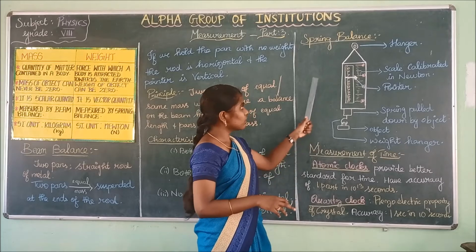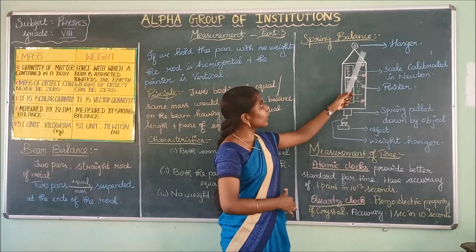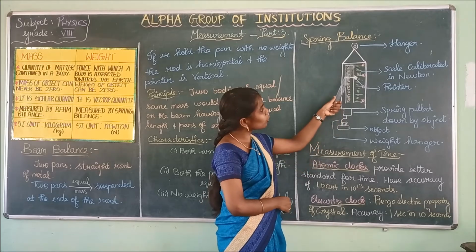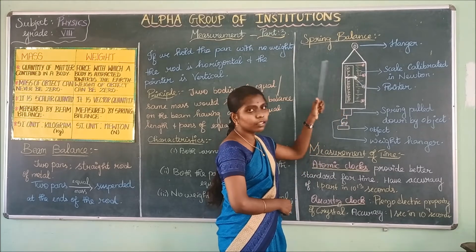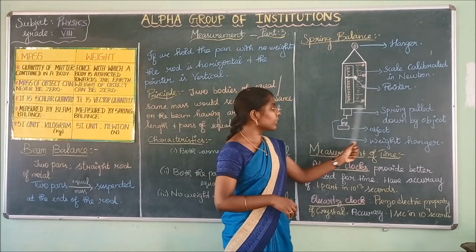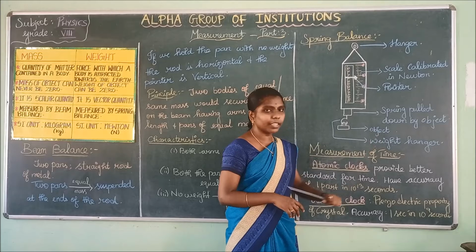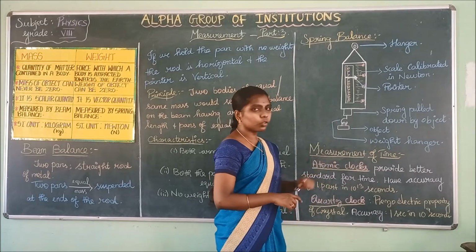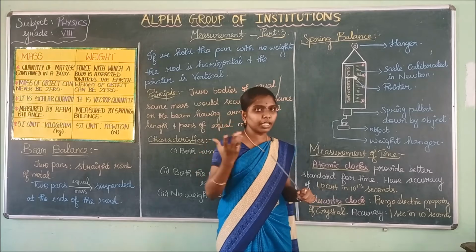This is the spring balance. This is the hanger to hang the spring balance, and it consists of a spring and a pointer, and the scales are calibrated on the balance. The spring is pulled down by the object, and objects are hung on the weight hanger.